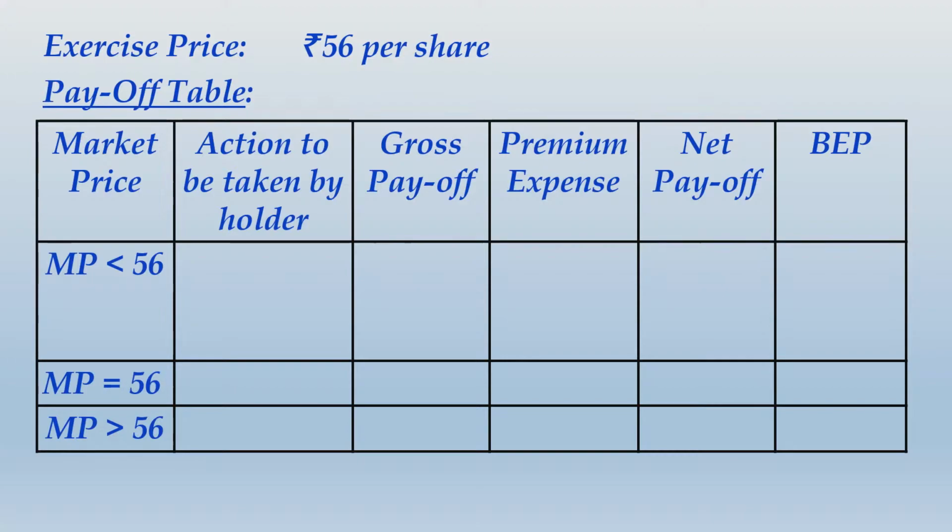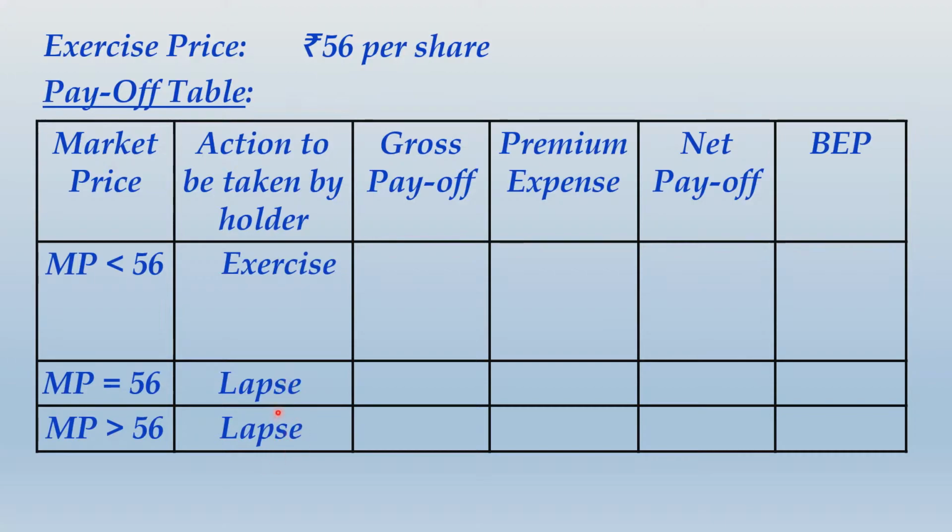All right, friends, I gave you a couple of minutes to identify whether you can plot the correct values in this table. So action to be taken by holder. Being a put option, it is exercisable only when market price is less than 56, that is market price is less than exercise price. So you will write exercise, lapse and lapse over here.